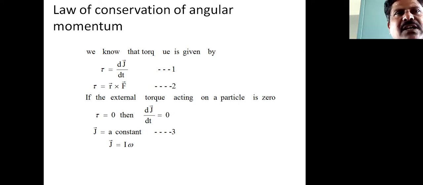We can write it as J equals the summation from small n equals 1 to capital N of Rn into Pn. When you substitute small n equals 1, you get the angular momentum of the first particle. Similarly for the second particle, when n equals 2. So you get the angular momentum of the entire system.